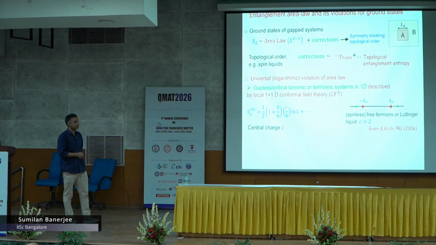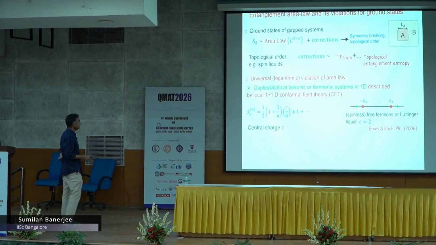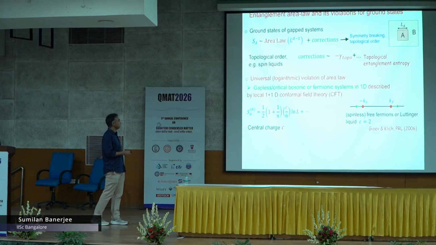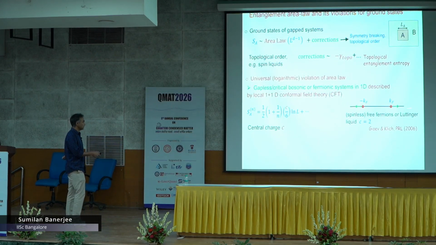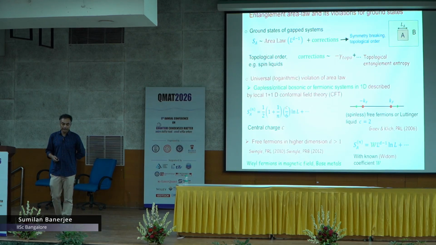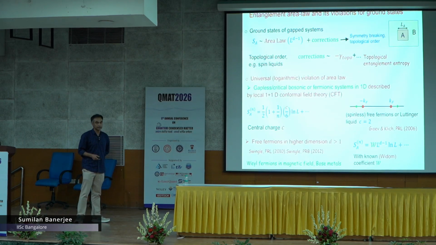If you look at the nth Renyi entropy, it follows a logarithmic violation of the area law, with a coefficient called the central charge, which is a property of the theory and is universal. For a free fermion, a Luttinger liquid of this type, it is given by 1. There are two conformal field theories, so in this case it is multiplied by 2. So it really characterizes the state. You can characterize the ground state by this logarithmic violation, and the coefficient is universal.